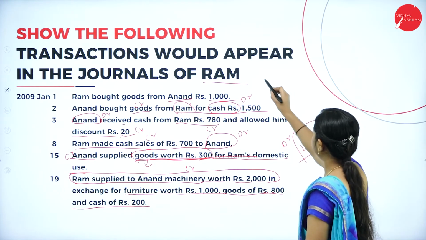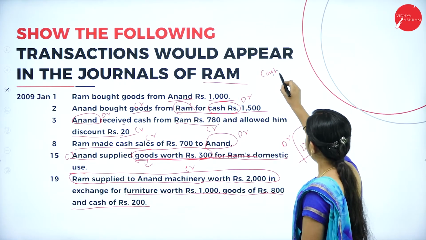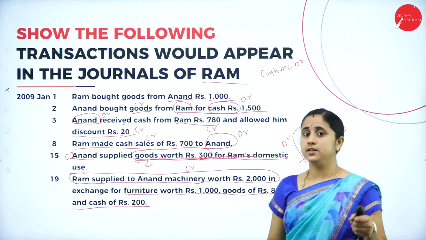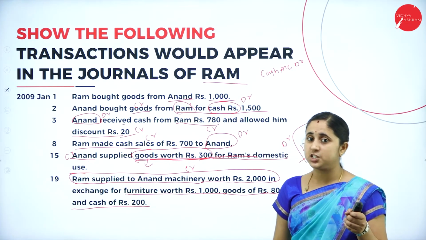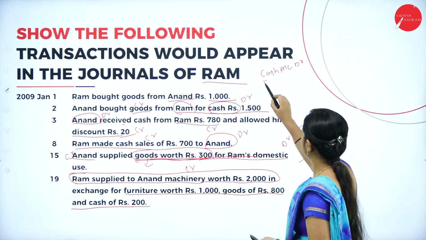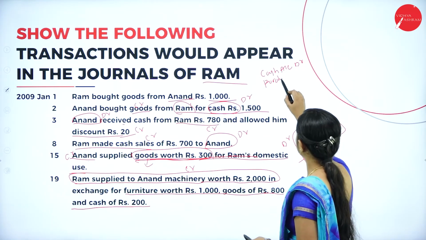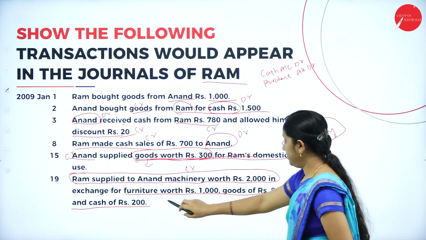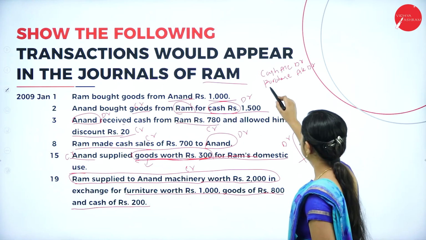That means cash account debtor. Here goods means it is also a purchase for you. Goods is purchase. Purchase account debtor and also cash and furniture.